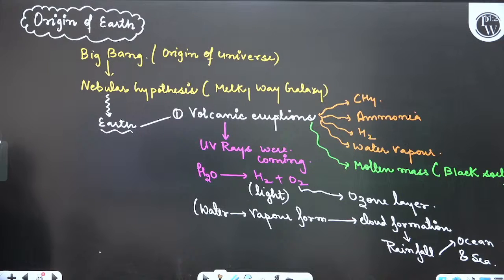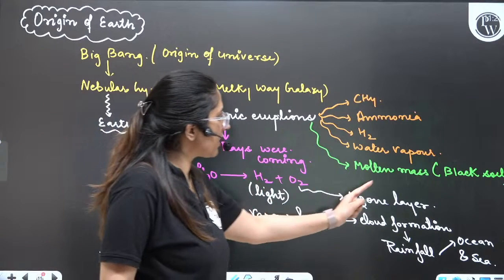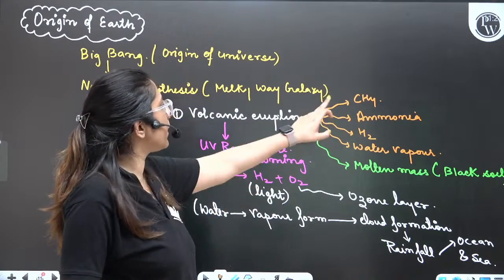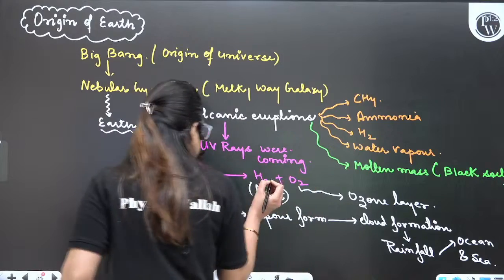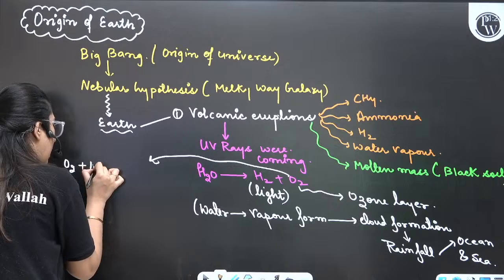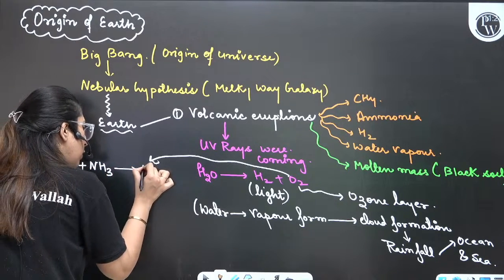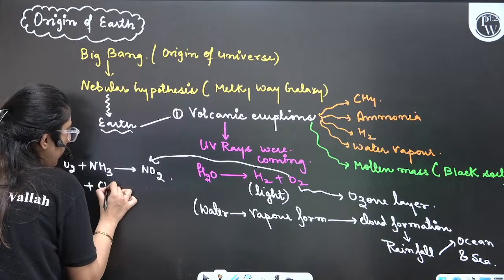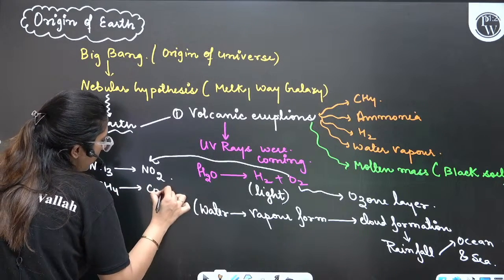Yes, lightning activities were also there. Clear? So oxygen was there. Oxygen formed the ozone layer. This oxygen reacted with other molecules also. First it formed ozone. This oxygen reacted with ammonia and formed NO2. This oxygen also reacted with CH4 and formed carbon dioxide.